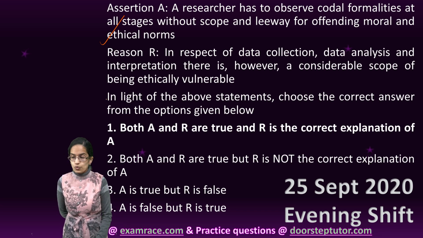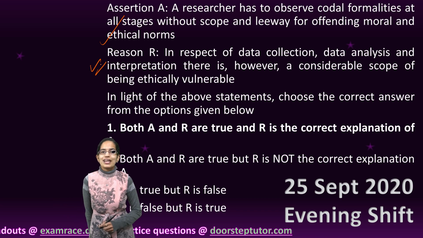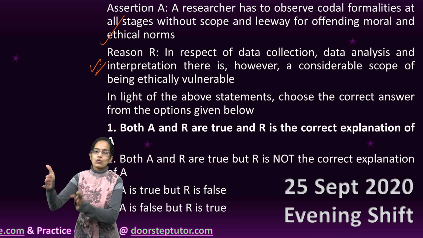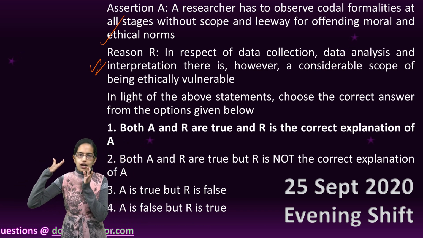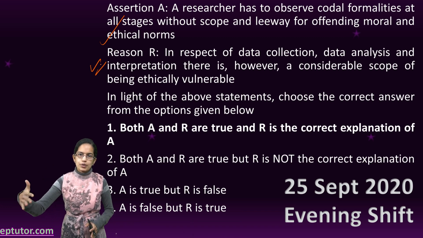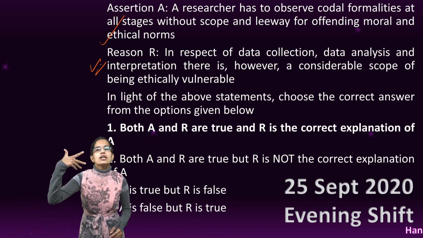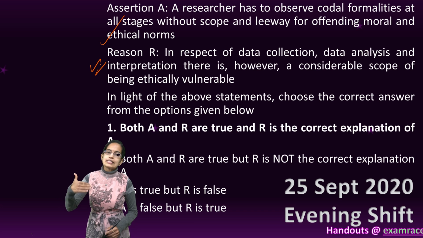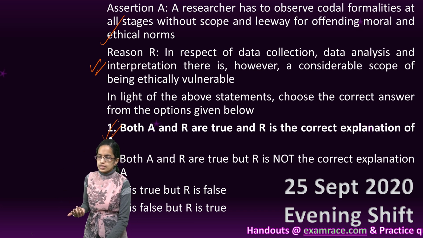That's again true, and because there is a scope to be ethically vulnerable, there is a requirement that there should be codal formalities that should be observed by the researcher. So both assertion and reason are correct, and reason correctly explains the assertion here.